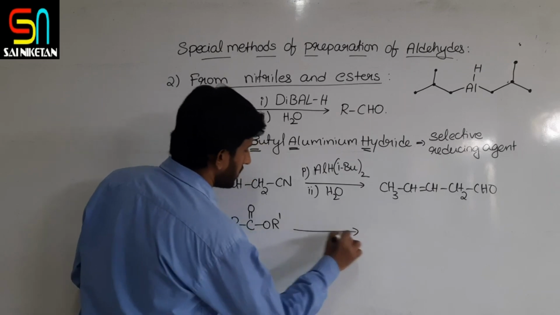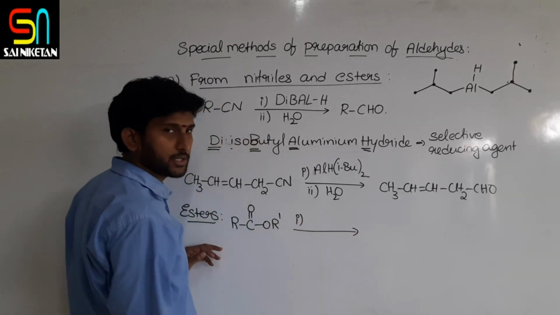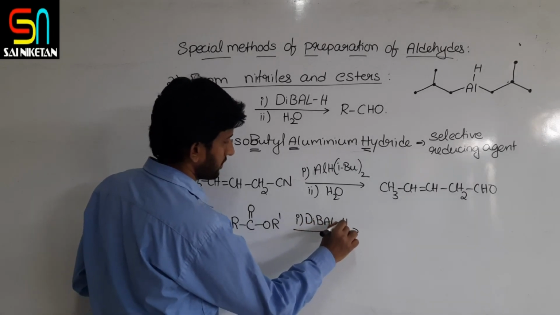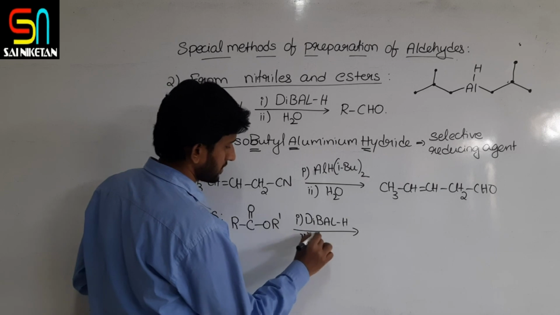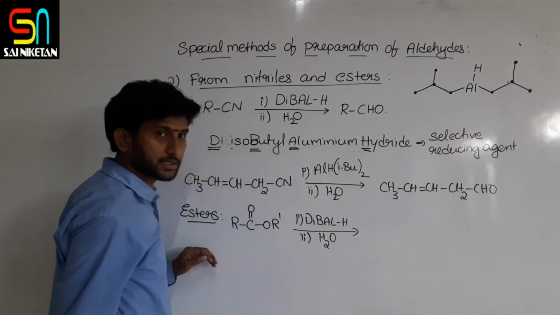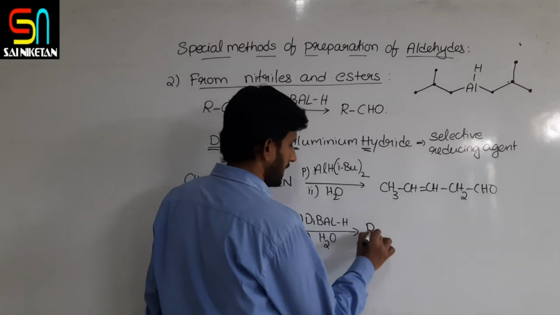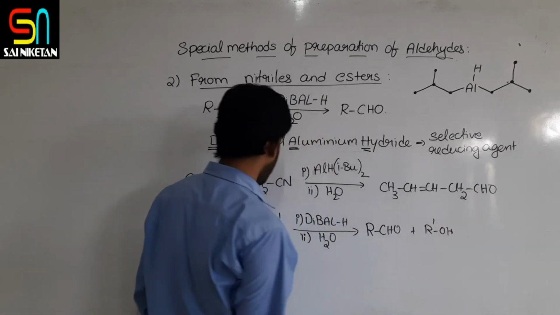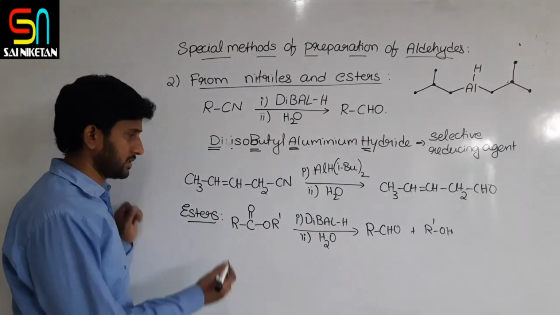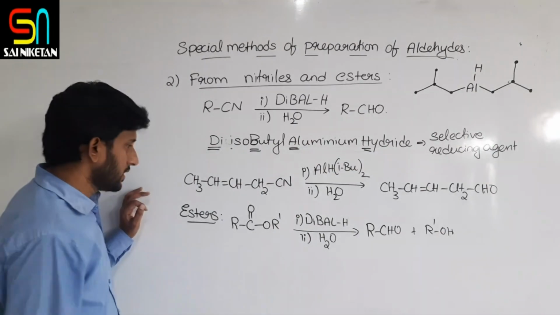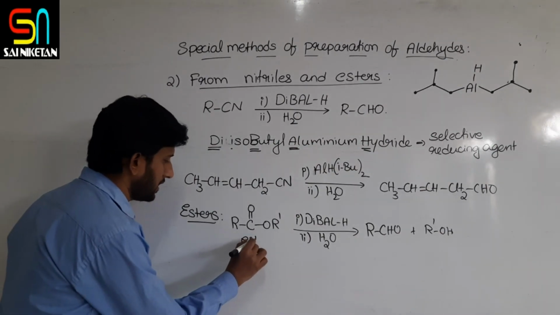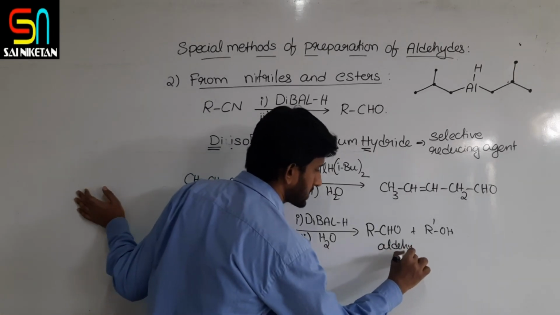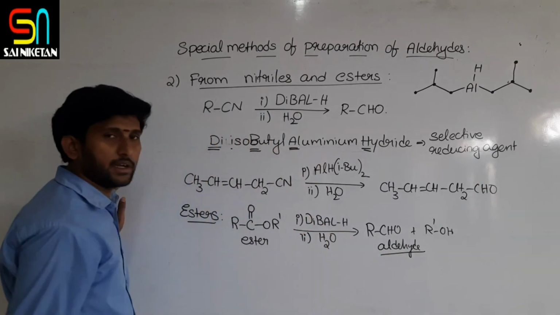This ester, on reduction with DIBAL-H followed by hydrolysis, produces an aldehyde, and along with this, R' is converted to R'OH. That is, esters can also be reduced to aldehydes by using DIBAL-H.